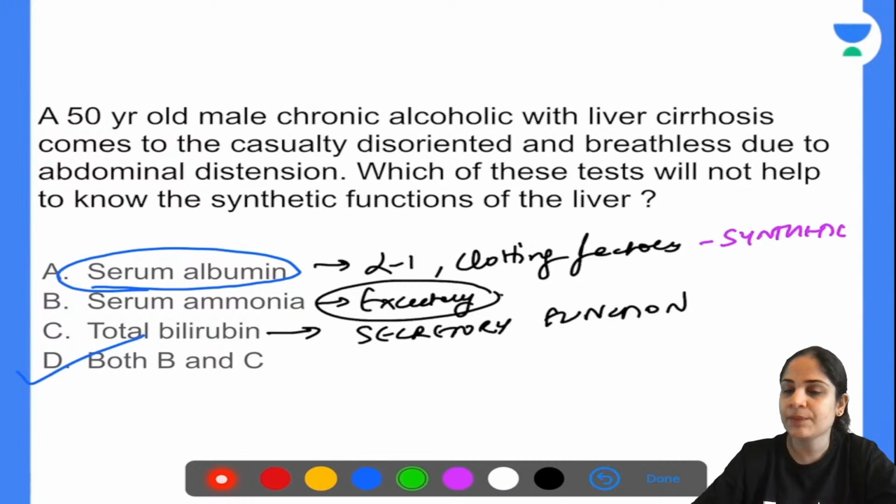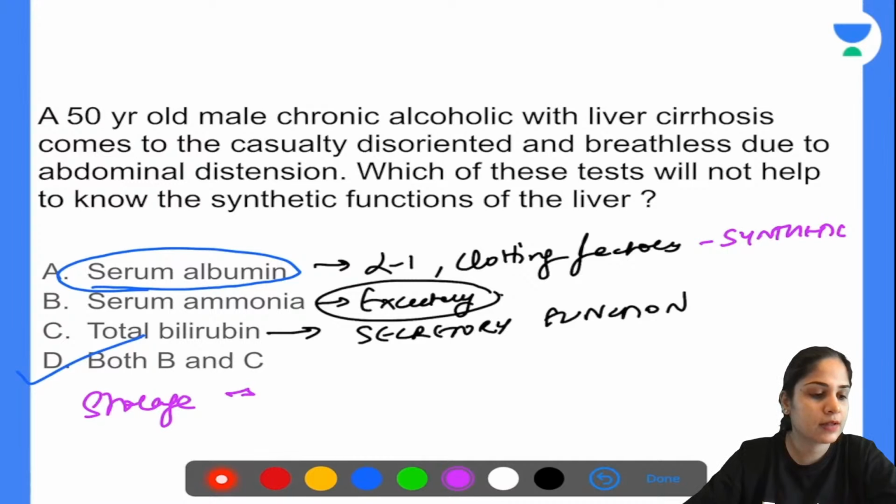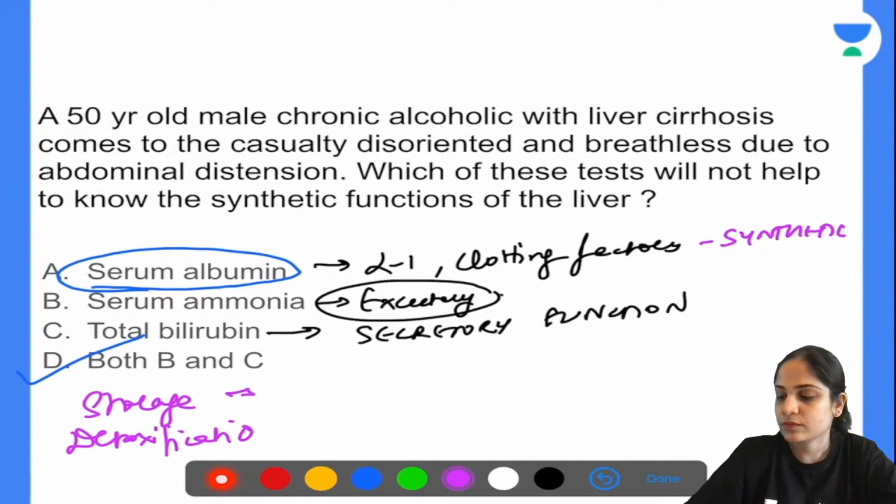Can anyone tell me what is the storage function of the liver? What does the liver store? Anyone? Any idea what all this liver stores? You have storage functions, then you have detoxification functions of the liver. Synthetic functions we have already seen. Metabolic or excretory functions is formation of serum ammonia.